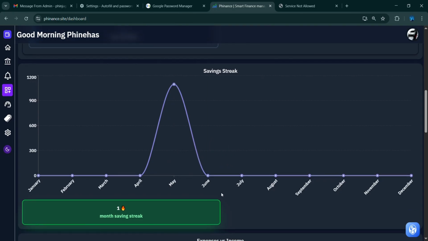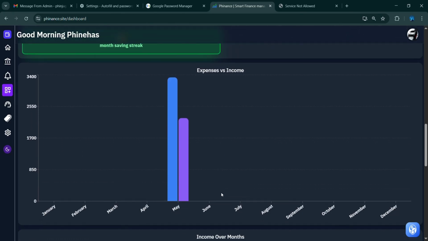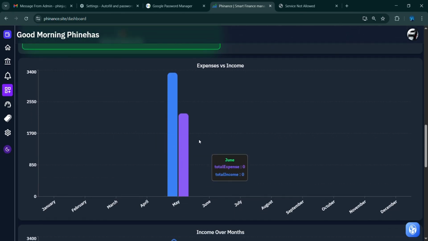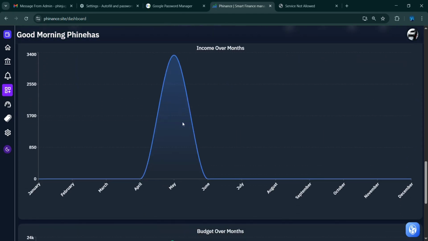Yeah. There's the expenses versus the income. This shows you how your trend throughout the year has been. I started logging my data well only recently. That's why you can't see any other data. So this is my income, my expenses. This is the income of the month. That is how your income has ranged throughout the year.